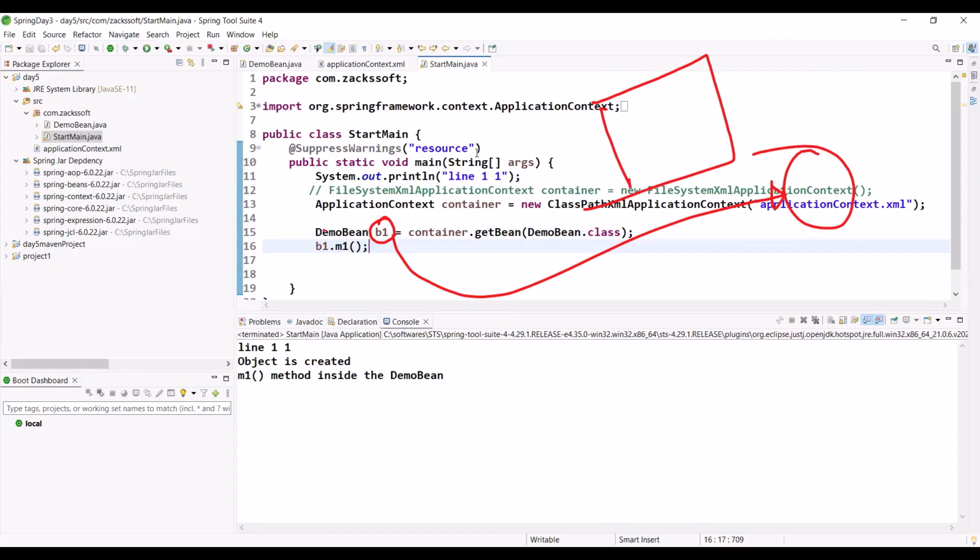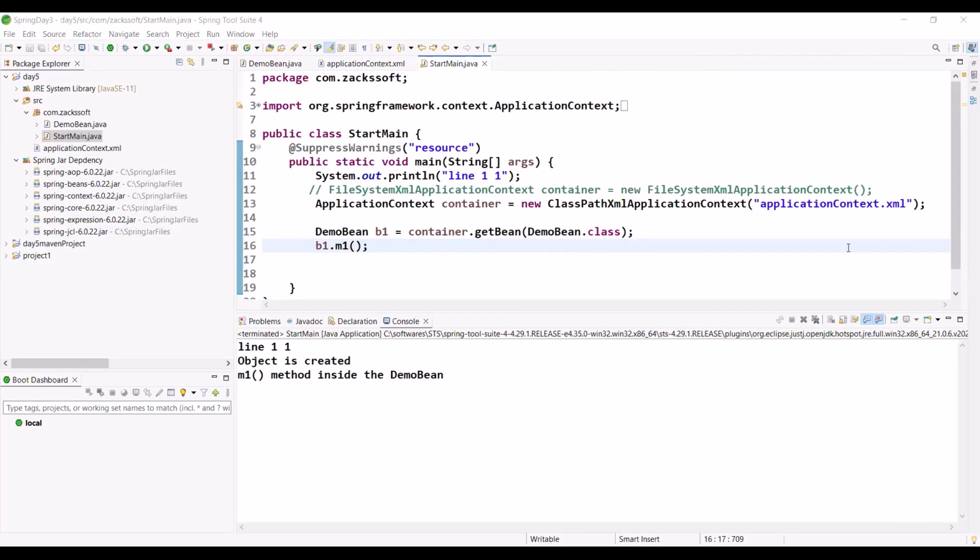Have you got this point, how to create our first application, with a normal project or with a Maven project also? Any confusion? Do I need to explain anything today or next day? Let me continue, don't worry. Any doubt up to now? We created our Maven project or Core Java project, then we converted this Core Java project into a Spring project.